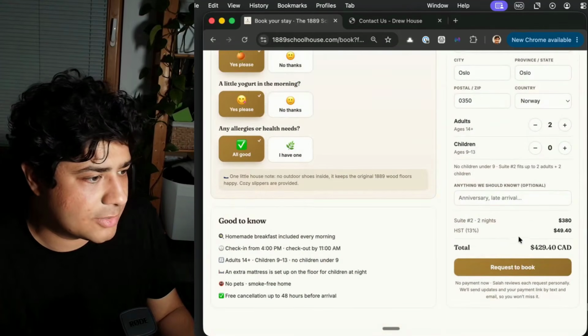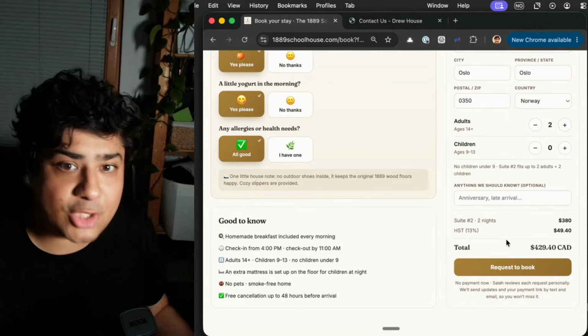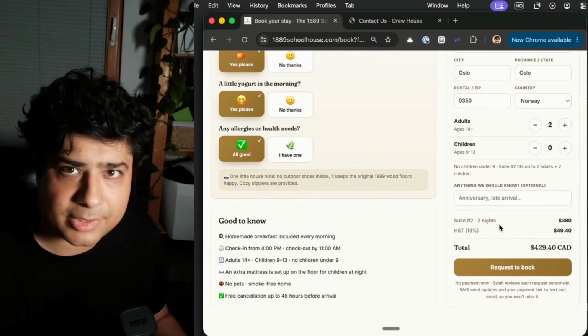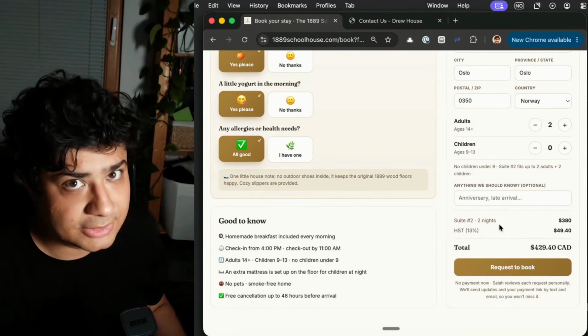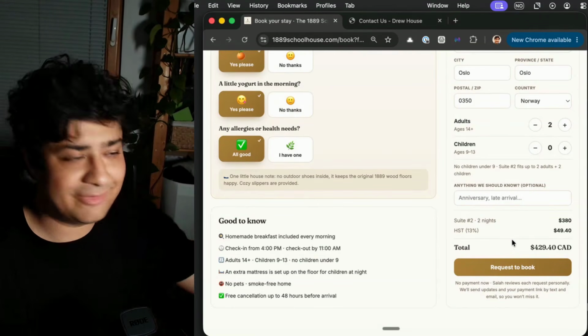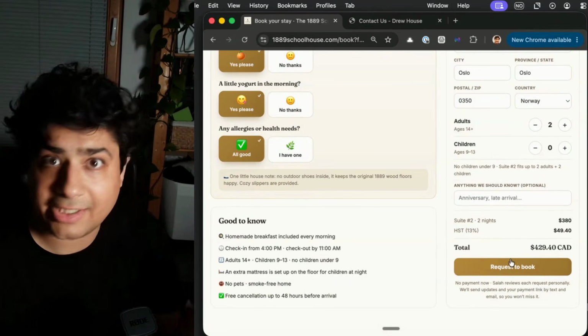Then if we scroll down here, I see the total amount. I see it without even having to talk to the person who owns the place. This is my dream. This is a millennial's dream, or Gen Z or whatever, right? I don't want to deal with emails. I'm not even going to do any of this if they have an email or contact form. But this, I love this.